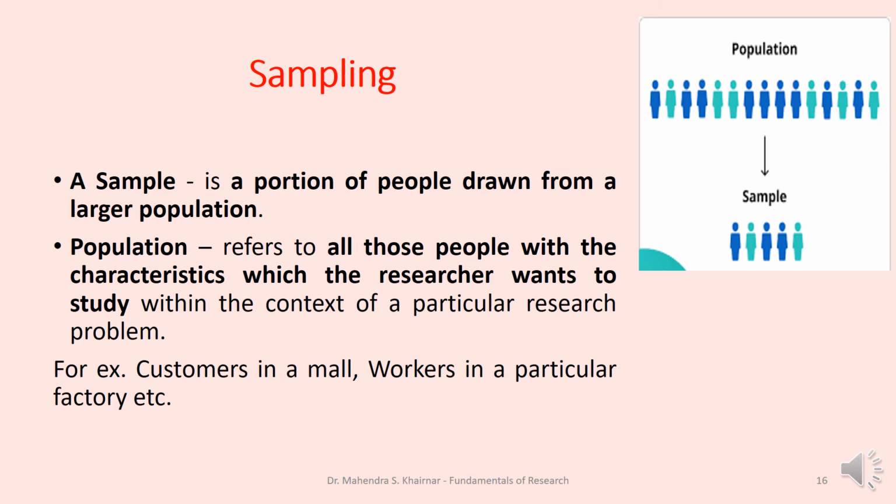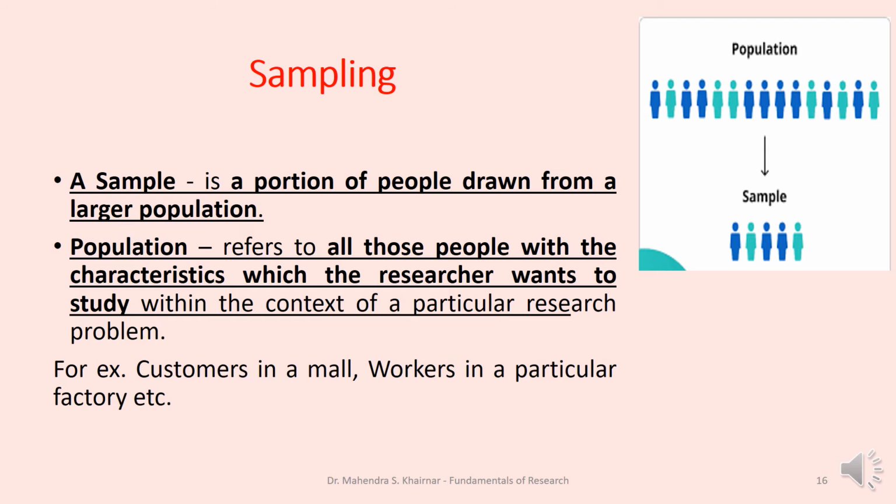Then the sampling technique, or the sampling, is another important tool of data collection. A sample is a portion of people drawn from a larger population. Sample means a unit or a small portion or a small part which has been drawn from a larger population. Population refers to all those people with the characteristics which the researcher wants to study within the context of a particular research problem.